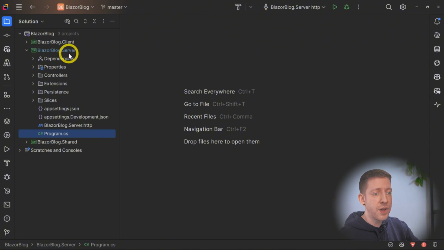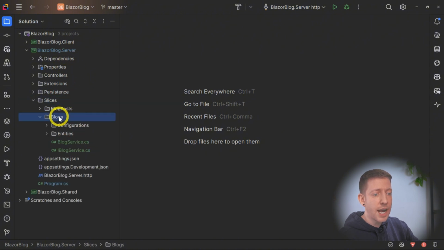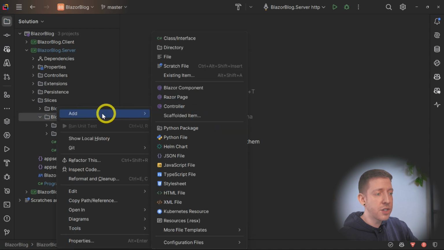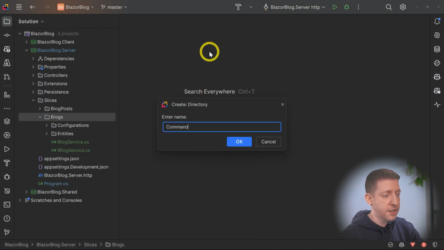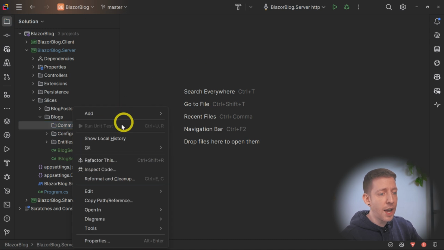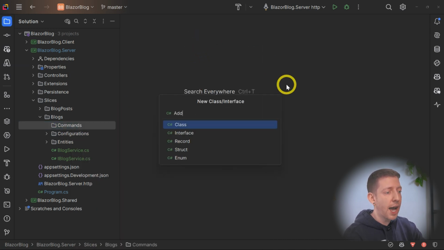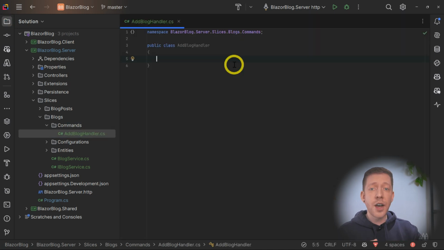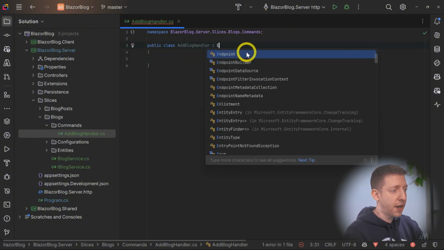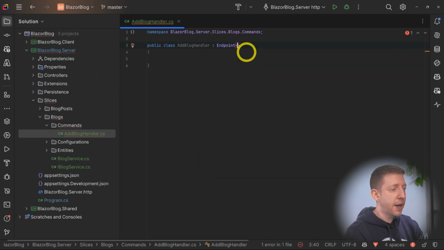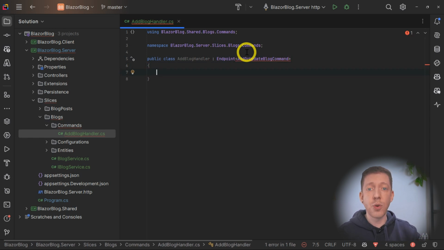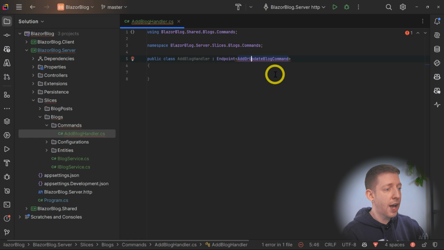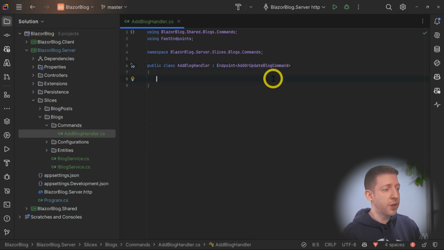And next thing I'm going to do is in our Slices directory, in our Blogs, I'm going to add a new directory here, and I'm going to call this Commands. In here, I'm going to add a new class, and I'm going to call that AddBlogHandler. So this is going to be our single location for managing the AddBlog endpoint. So first of all, let's add a base class of Endpoint. And in there, I'm going to pass in the AddOrUpdateBlogCommand, which is what our current AddBlog endpoint requires. So I'm going to also add a reference here to FastEndpoints.